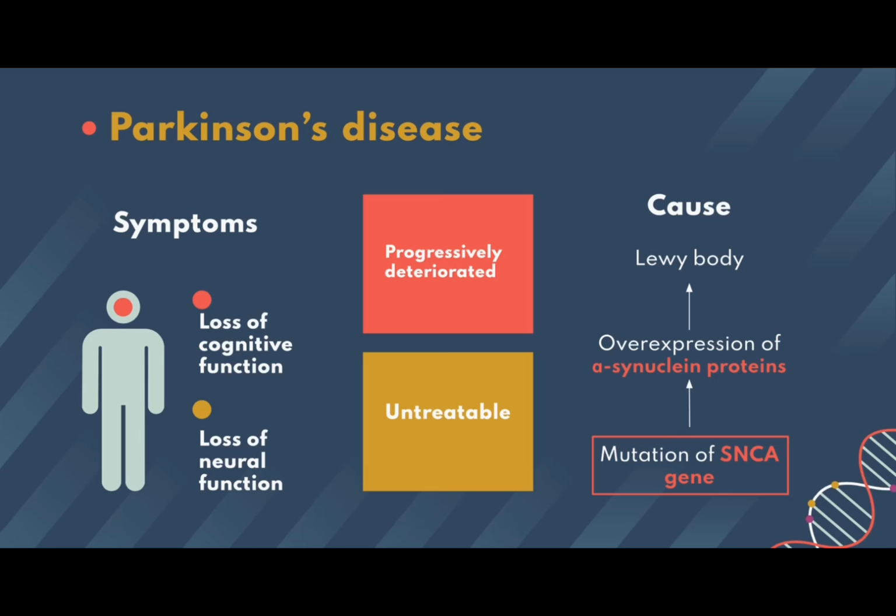Parkinson's disease is a neurodegenerative disease that many people around the world suffer from due to the progressive deterioration of their neural function and its untreatable nature. One of the causes of Parkinson's disease is the presence of aggregated proteins called Lewy body, which is made up of several types of protein, including alpha-synuclein, which is encoded by the SNCA gene. The mutation of the SNCA gene at the A53T position was found to be the cause of alpha-synuclein aggregation into the Lewy body, and thus causing Parkinson's disease.